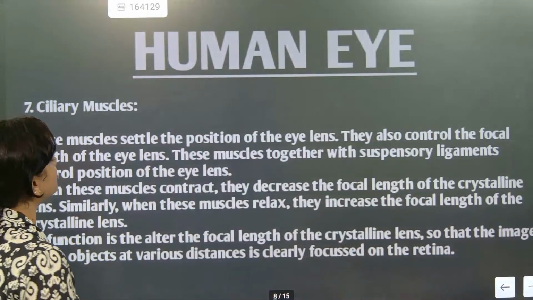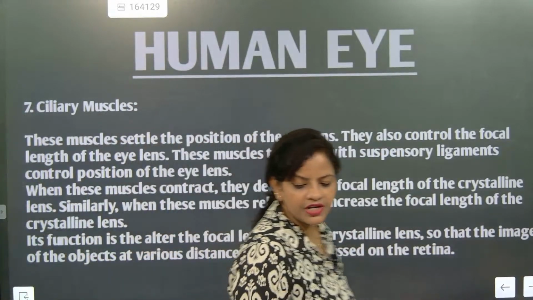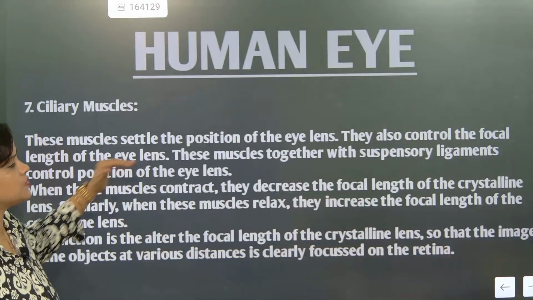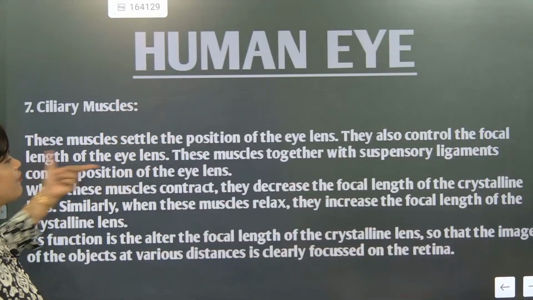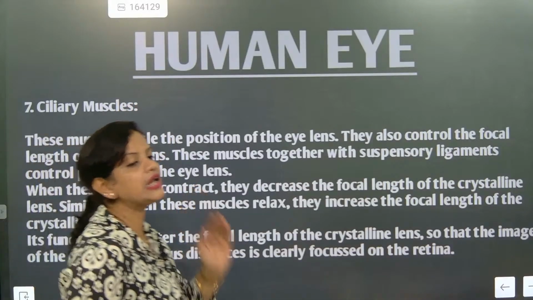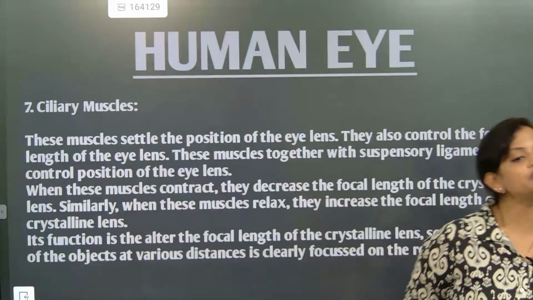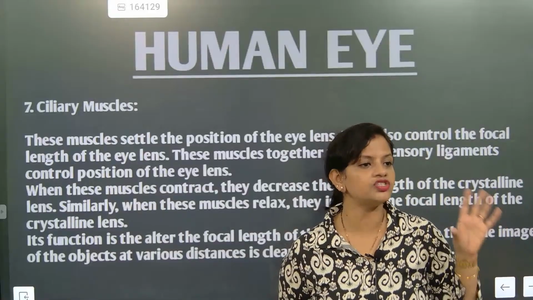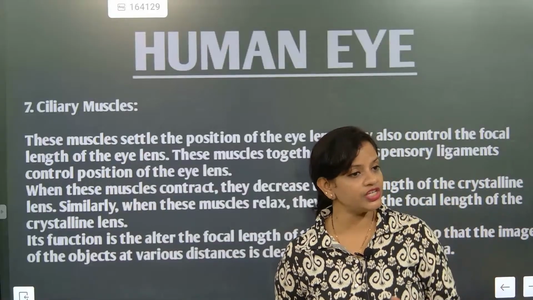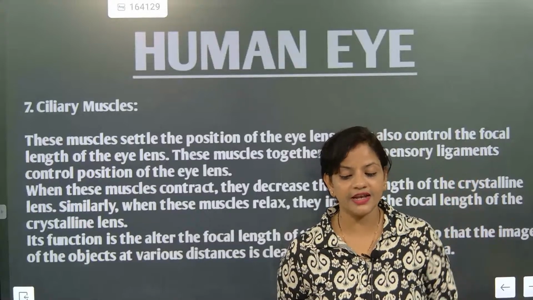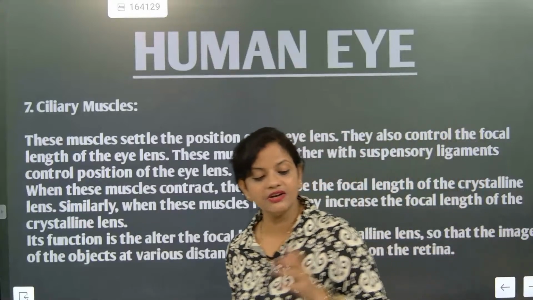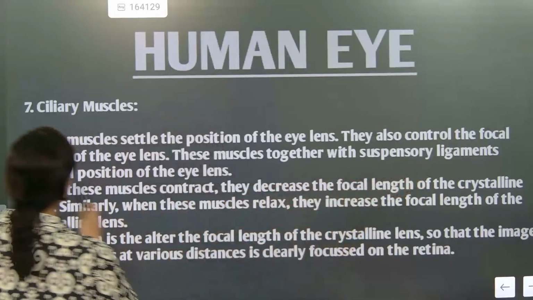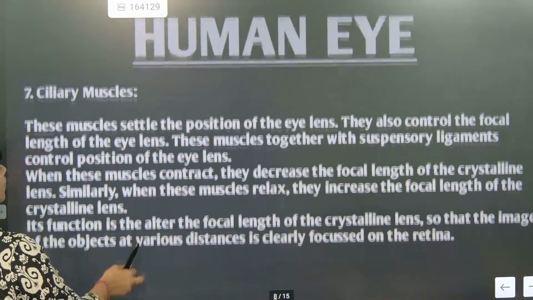So now we are going to talk about ciliary muscles because we are covering the entire part. Now understand this section: the ciliary muscles are those muscles which change the focal length of the eye lens. Contraction and relaxation of ciliary muscles will change the focal length of the lens. In any type of camera we cannot change the focal length, but in the human eye we can change it because of the ciliary muscles. These muscles, together with the suspensory ligament, control the position of the lens. I have already talked about it.